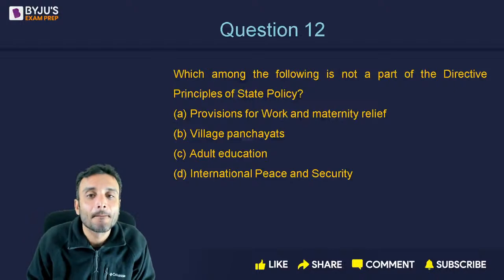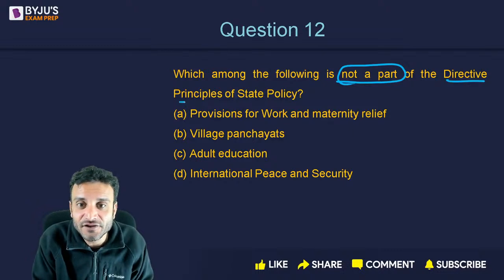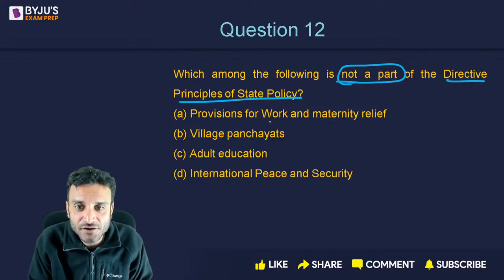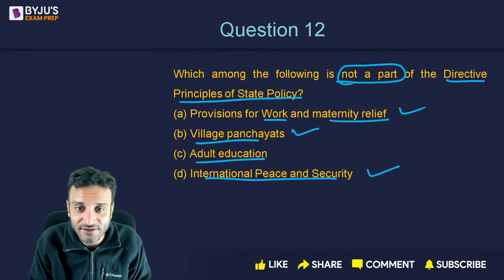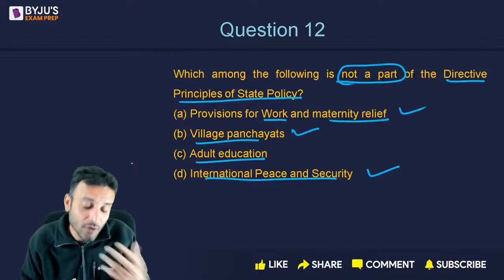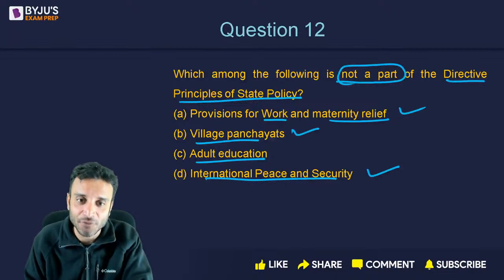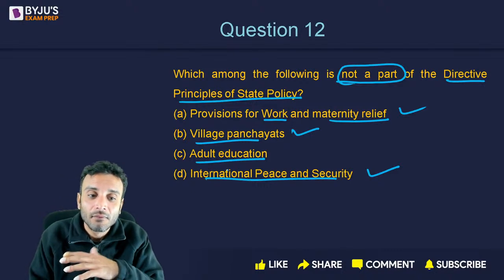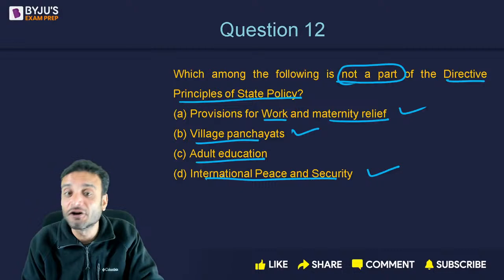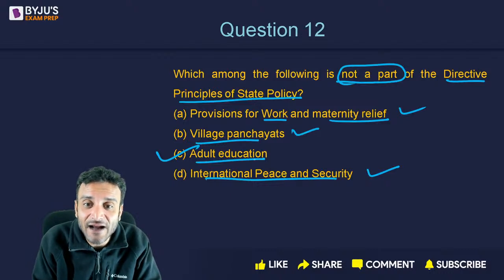Question number 12. Which of the following is not a part of the directive principles of state policy? Provisions for work and maternity relief, it is there. Village panchayat, yes. Adult education, international peace and security. Now, this is a question where the correct answer will come only by way of elimination of wrong answers. So the correct answer is adult education.